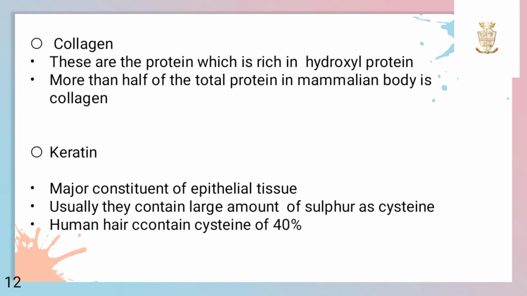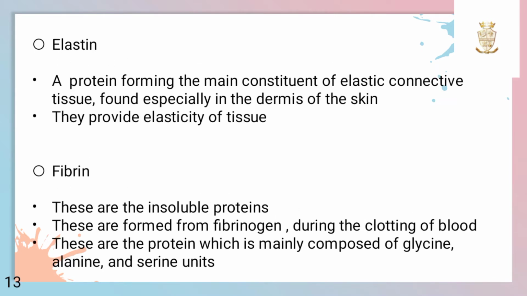Collagen. Collagens are the proteins which are rich in hydroxyproline. More than half of the total protein in the mammalian body is collagen. Keratin. These are the main constituent of epithelial tissues. They contain a large amount of sulfur in the form of cysteine. Human hair contains about 40% cysteine. Elastin. Elastin forms the main constituent of connective tissues and is especially found in the dermis of skin. They provide elasticity to tissue.